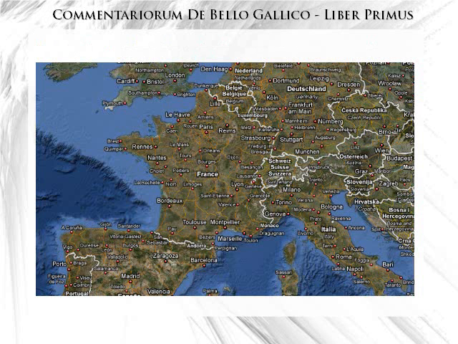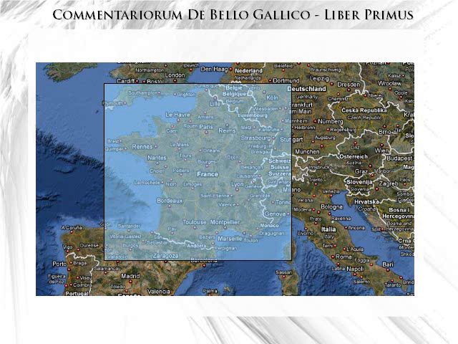What you see here is a modern map, not an ancient map, a modern map of France and Italy, and there are some other countries in there too, like you can see Spain and Germany. Well, it's listed as Deutschland in this map, but it's Germany, trust me. And so, what is Gaul, this Gallia that Caesar talks about? Well, Gaul is primarily, and given this is a modern map, what's known today as France. You can see the white outlines that separate France from Spain and Italy and Germany.